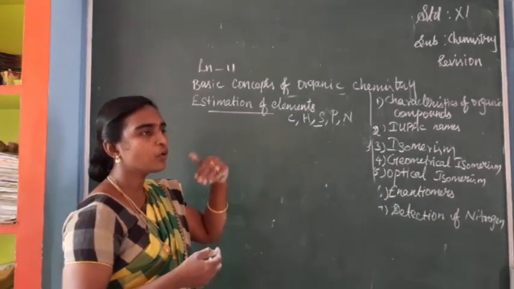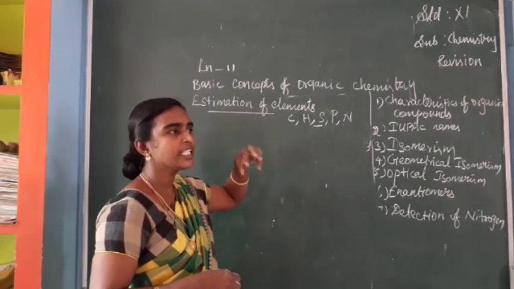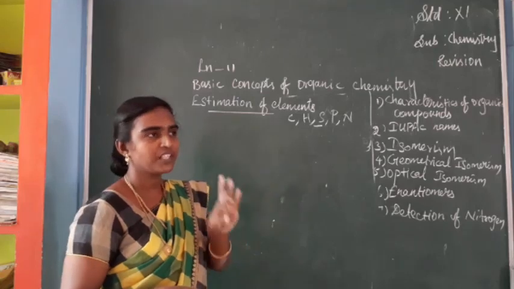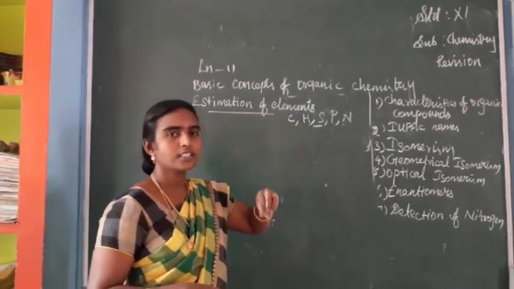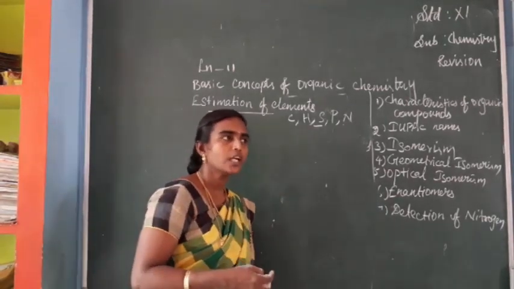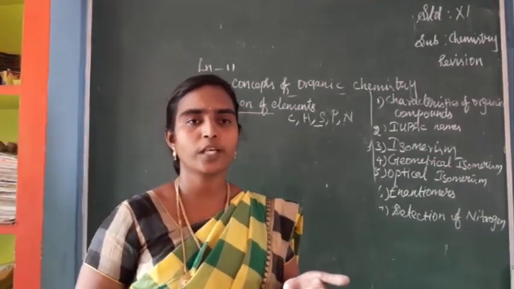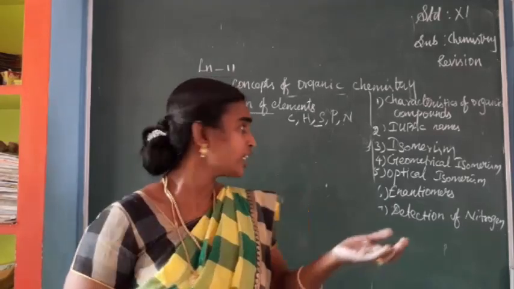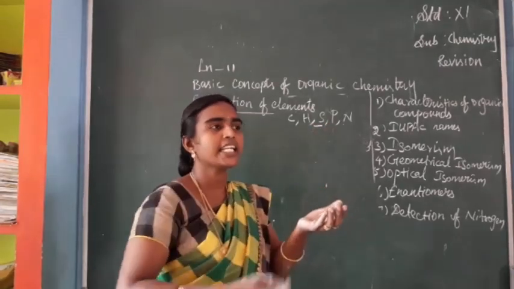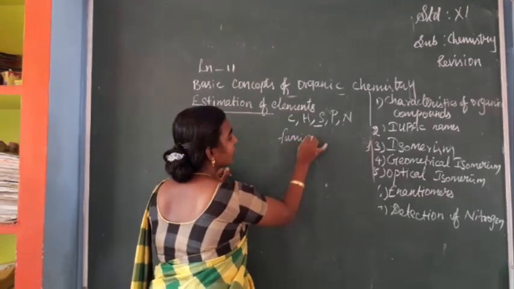So when fuming nitric acid is added along with this organic compound, it is kept in an iron tube and heated for 5 hours. After 5 hours the tube containing the organic compound is taken out. After taking it out, it should be broken, cooled, and the solution filtered. So this filtrate has our substance, sulfur.